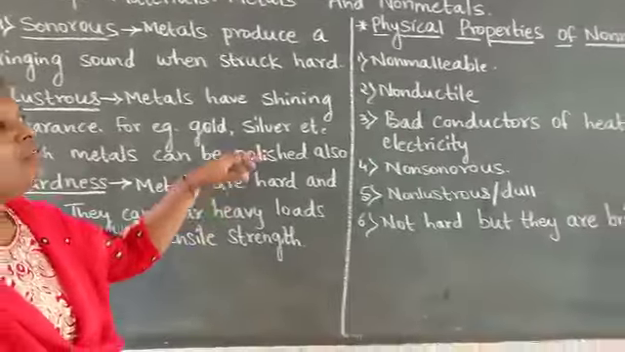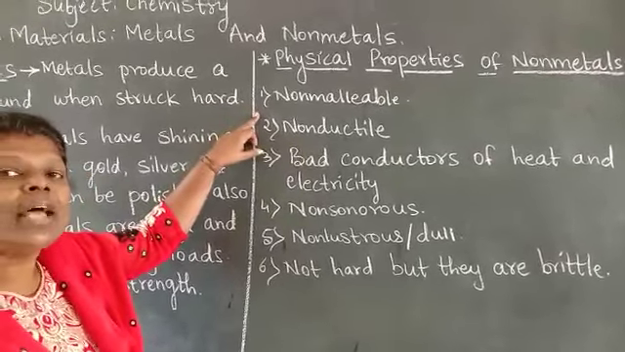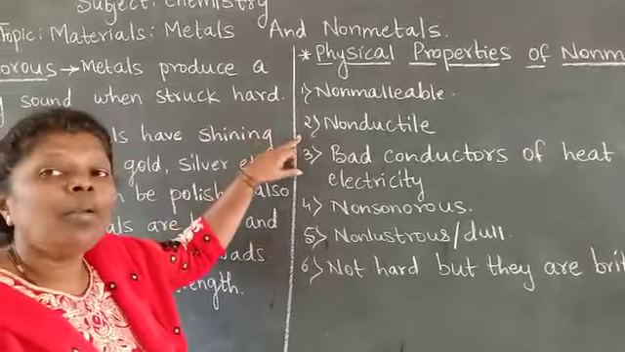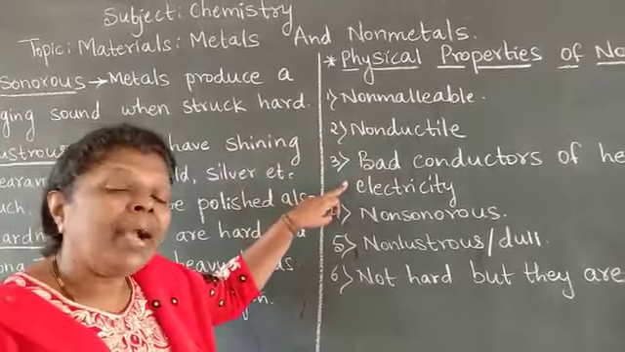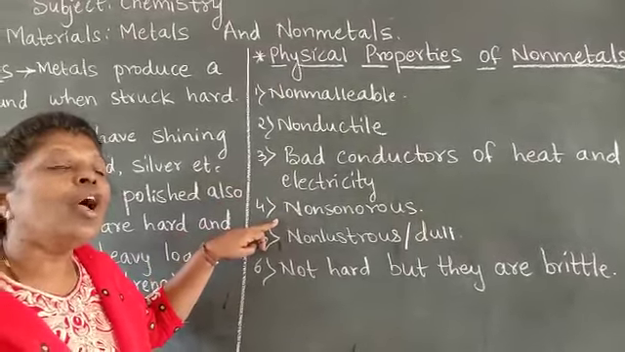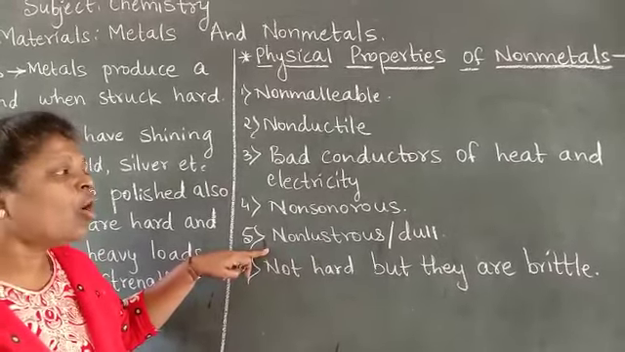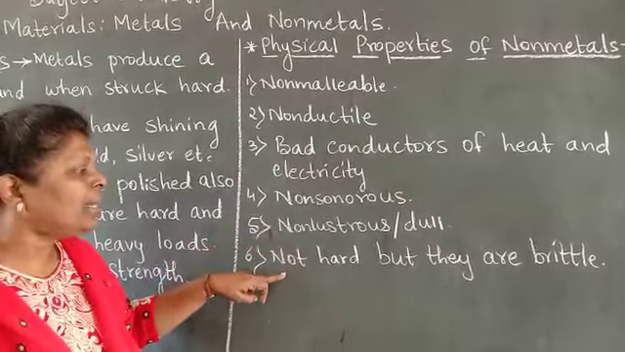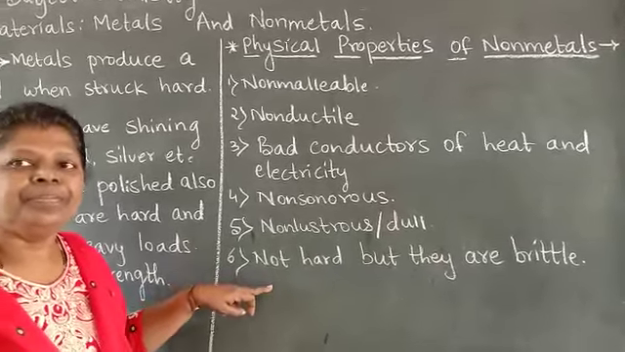Now let us see the physical properties of non-metals. Non-metals are non-malleable. Non-metals are non-ductile. Non-metals are bad conductors of heat and electricity. Non-metals are non-sonorous. Non-metals are non-lustrous or dull in appearance. Non-metals are not hard, but they are brittle.